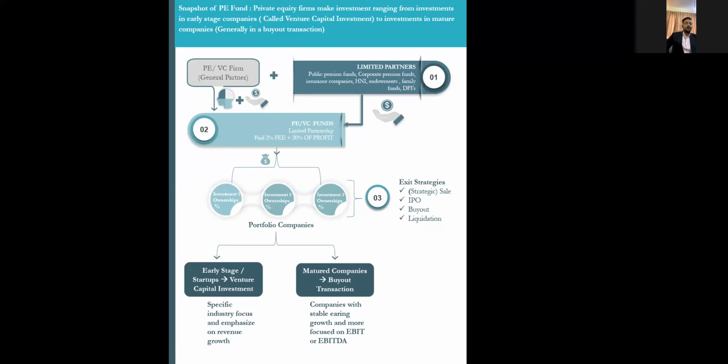What is the source of the multiple computed? Yes, that's the Capital IQ multiple, where I have tried to fetch precedent transactions at the industry level. It's more like a technology multiple which I have tracked down from Capital IQ.